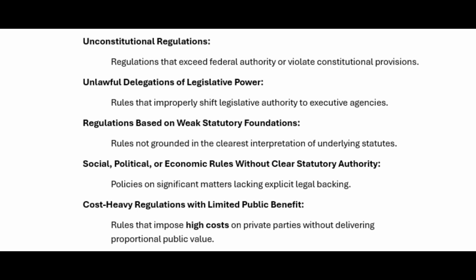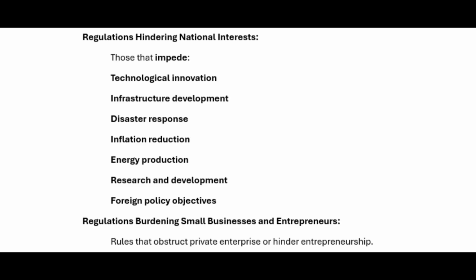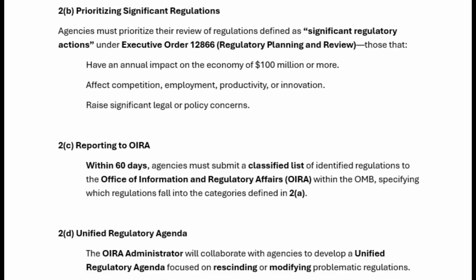without delivering proportional public value; regulations hindering national interests, those that impede technological innovation, infrastructure development, disaster response, inflation reduction, energy production, research and development, foreign policy objectives; regulations burdening small businesses and entrepreneurs, rules that obstruct private enterprise or hinder entrepreneurship. 2B. Prioritizing significant regulations.